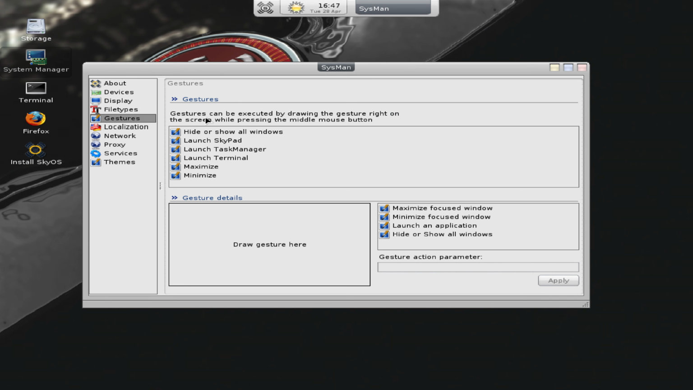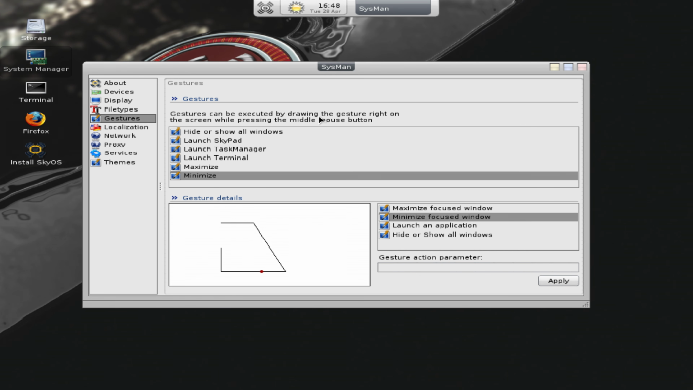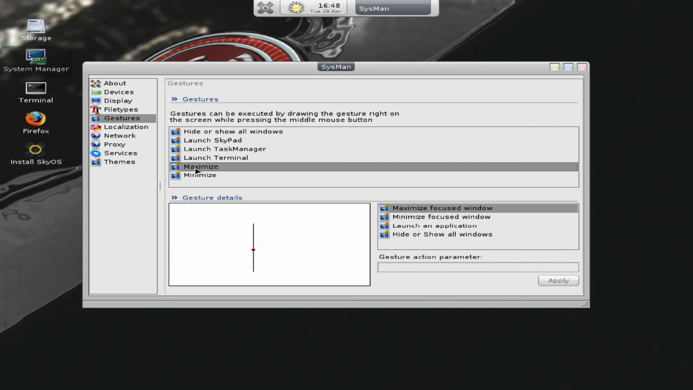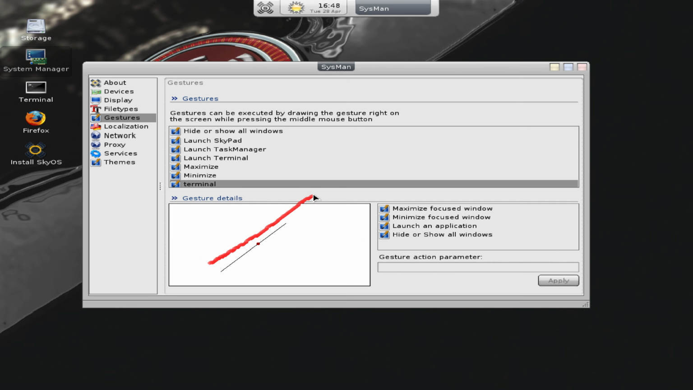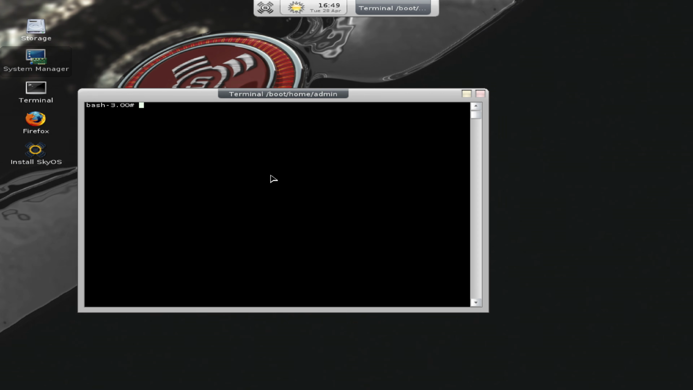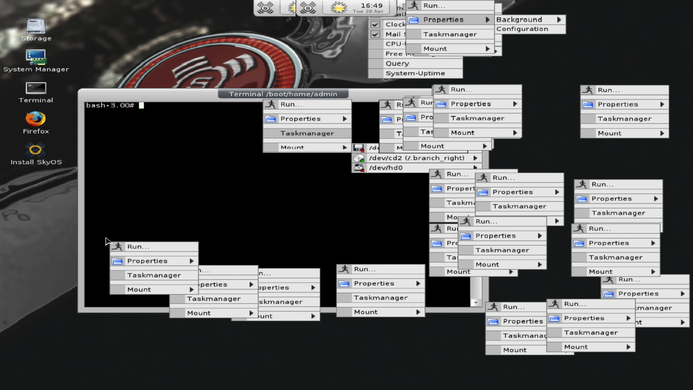Audio MP3. Gestures. Gestures can be executed by drawing the gesture right on the screen while pressing the middle mouse button. Okay, minimize, maximize. So I can do this and it's gonna maximize. Except I can't draw a straight line. I'm drawing it just like it's telling me, but it doesn't work. Oh, yeah, something just worked. I was just spamming the gesture and that made it work. Interesting. Yeah, and I think I messed it up, me and my gestures.